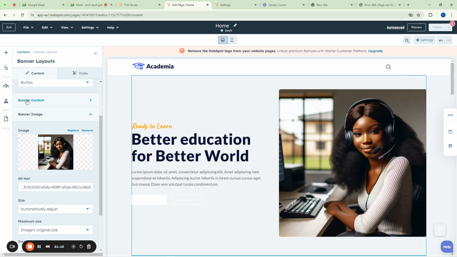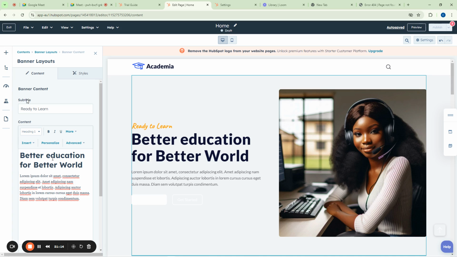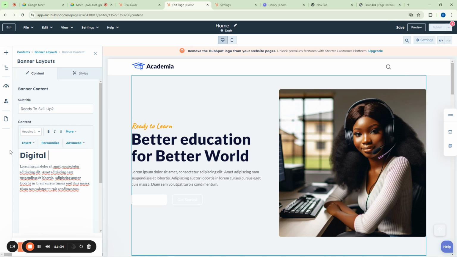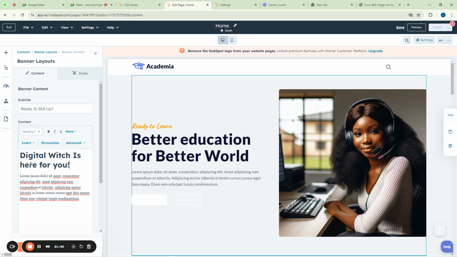We now come to banner content. So we can come here and say, okay, "Ready to skill up." You see, that is the first thing that we have here, this yellow one. We have it here now as well. Say "Ready to skill up." So we can come here and say "Digital Witch is here for you." Put an apostrophe, and then we can put all this small text here.